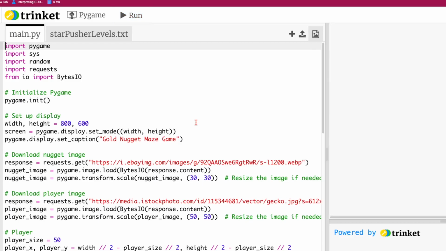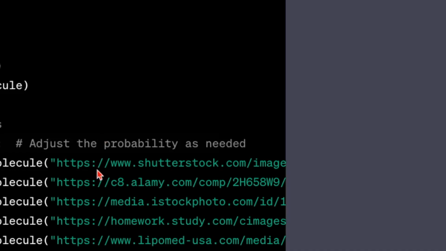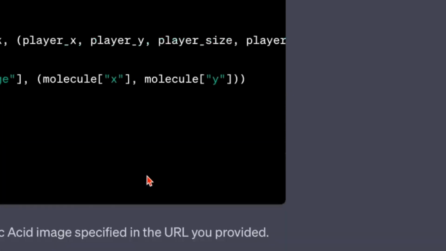What's this one? Is it gonna be the nuggets and the lizard? It is the nuggets and the lizard! Okay. That's funny. That's really funny. Okay.